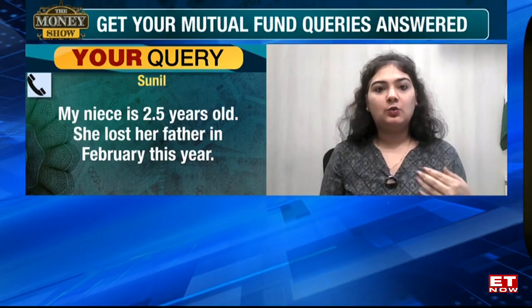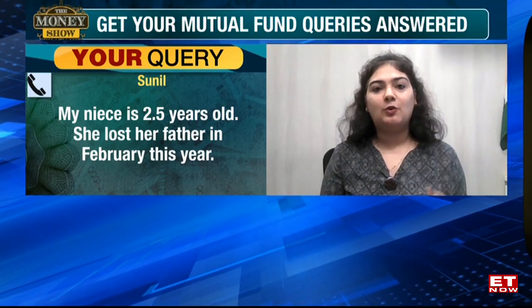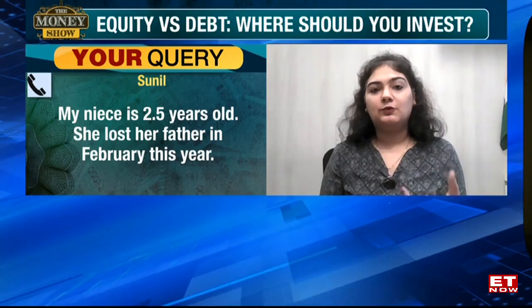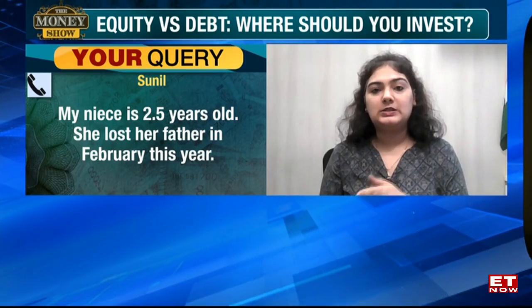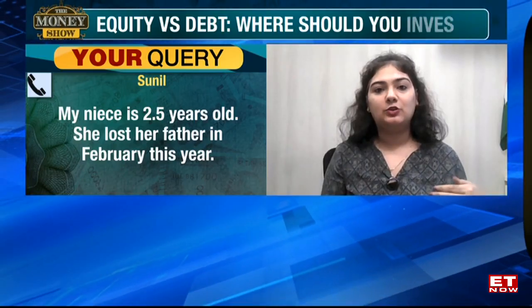So what you need to do is first check what kind of corpus would she need at that age, and then work backwards to see what's the kind of investment amount that would be needed today in the form of SIP. One classic example, let's say you're looking at 40 lakh, 15 years down the line, at a 14% growth rate, because we're looking at equity investing, you would need to invest somewhere around 7,500 per month today. So do your math on that.